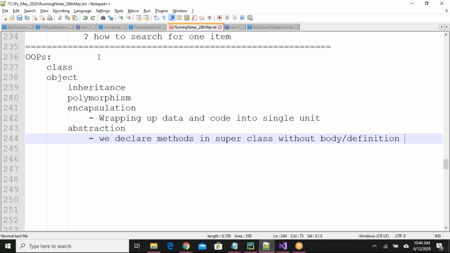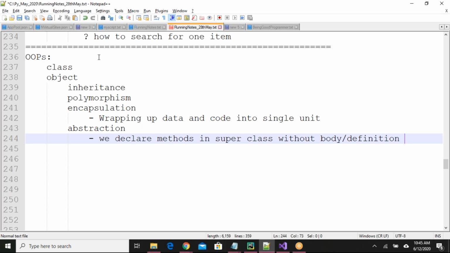Some people say hiding unnecessary details is known as abstraction. Whatever is required will be shown, and we will hide the remaining things. That is also how they define abstraction. Definitions and all you will get through notes. I will be sharing the entire notes at the end of the sessions.